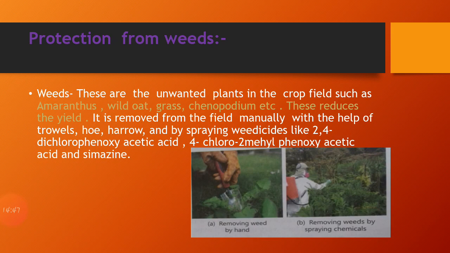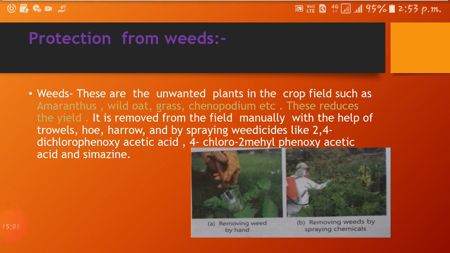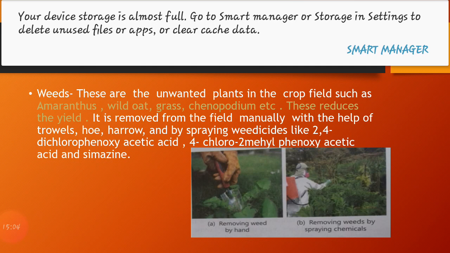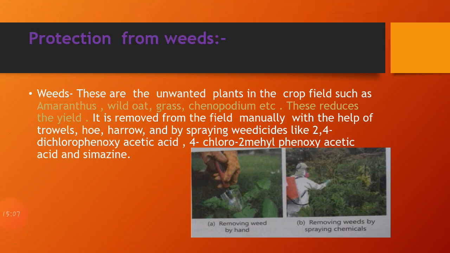Next is protection from the weeds. So first of all, we know what weeds are. Weeds are unwanted, or we can say undesirable plants. These are unwanted, undesirable plants because they cause harm to the crop plants. So it is very important to remove these plants from the crop field. Certain examples of weeds are Amaranthus, Violet, grass, Chenopodium, etc. These are some examples of weeds, and these reduce the yield. So it is important to remove these weeds from the crop field.